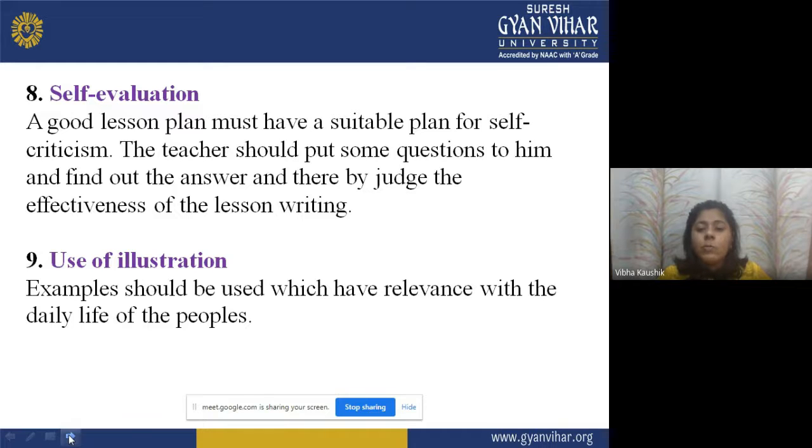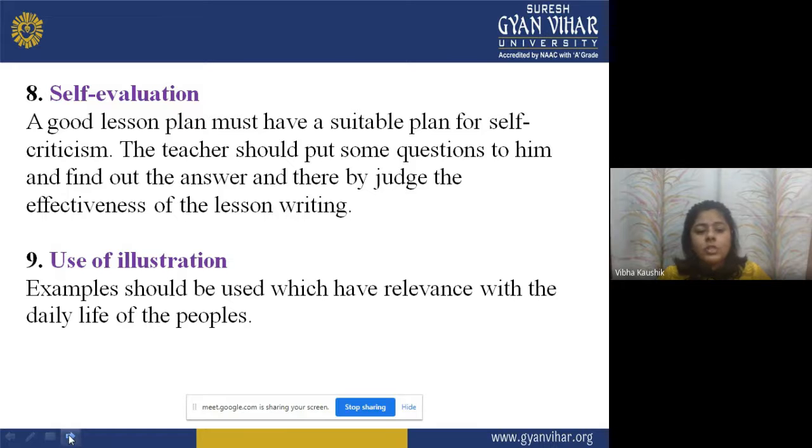The teacher should put some questions to himself and find out the answers and thereby judge the effectiveness of lesson writing. Now, how will the self-evaluation be done? The teacher will ask some questions to the students and see whether they are able to give the answers to those questions. On the basis of that, we will be able to self-evaluate the performance of the learner.